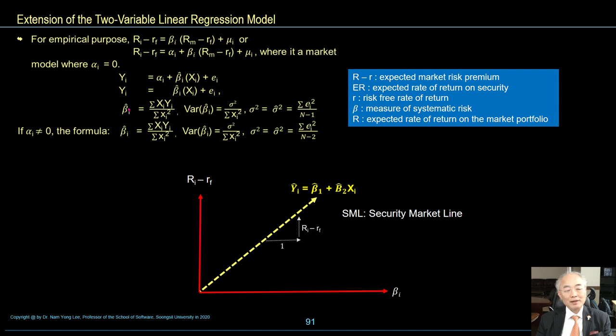Beta I hat is equal to summation xi over summation x square.